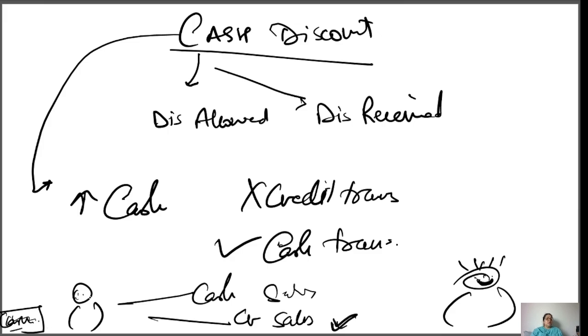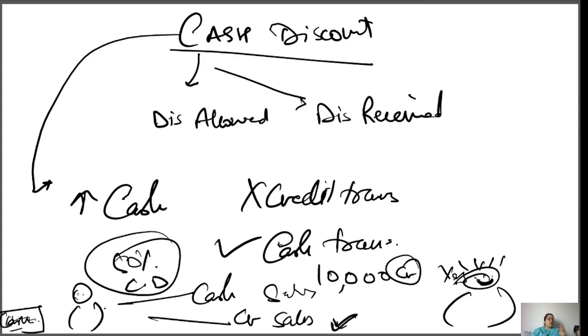Then he says, you want to purchase goods of 10,000, what if I allow you a 50% cash discount, but you need to give me cash?